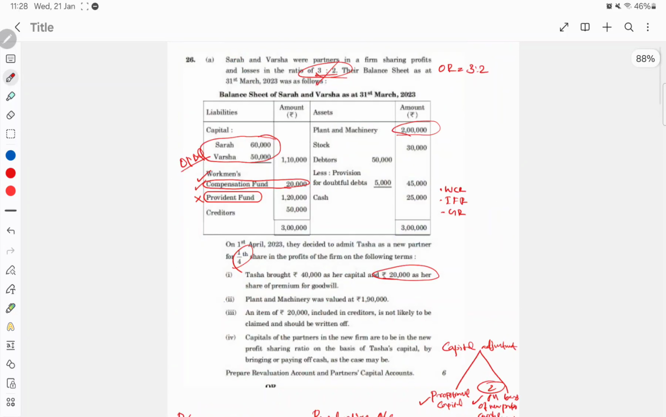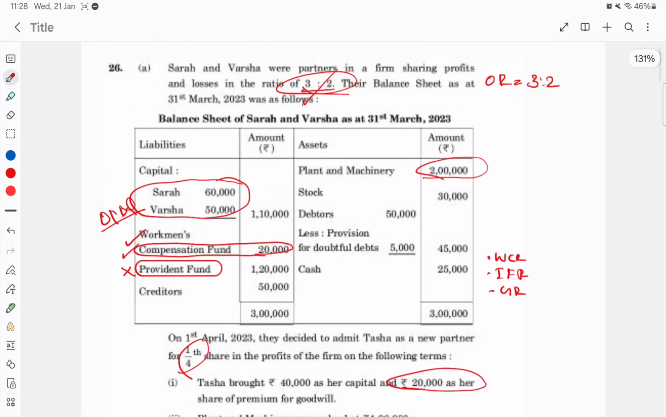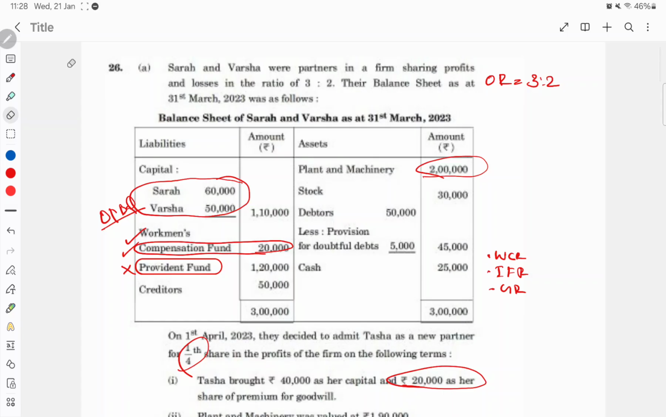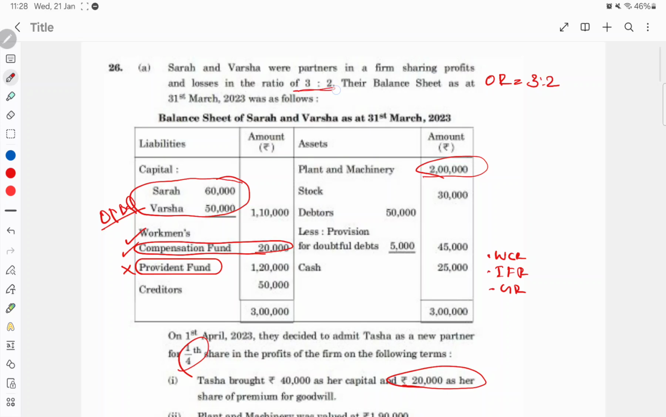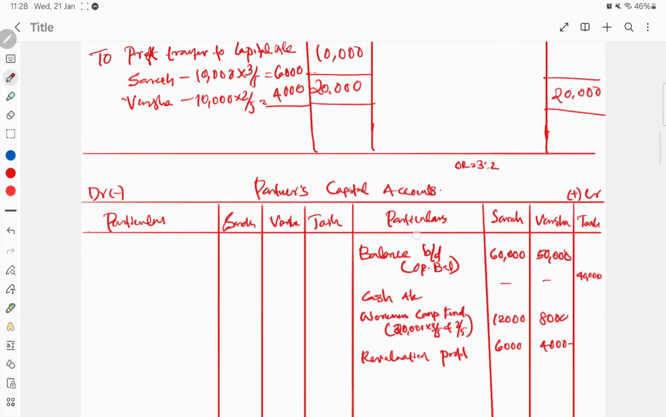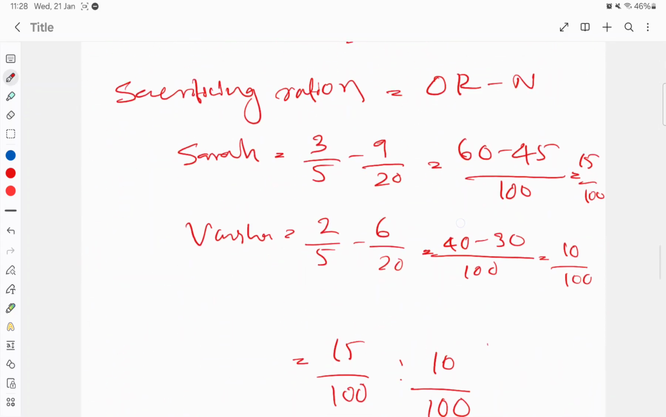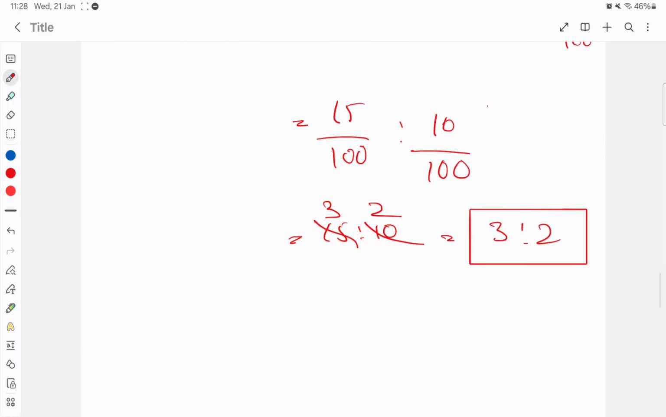of your old ratio. That's why I told you in this kind of question, if new ratio is not given or any other information related to acquisition, or the new partner acquired this much ratio from the older partner, or some additional information is not given directly, in this kind of question you can apply the logic that the sacrificing ratio will be equal to old ratio. Okay, but don't apply this logic for all the questions. Here you will get the same. That's why, because we don't need to waste our time in the examination. So 3 is to 2 is the sacrificing ratio.